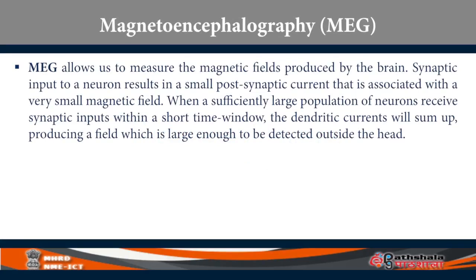The synaptic input into a neuron results in postsynaptic current that is associated with a small magnetic field. That is, within the brain, a small amount of magnetic field is generated when the neurons are active. When a sufficiently large population of neurons receive synaptic inputs within a short window, the dendritic currents will sum up, producing a field which we can record using MEG.